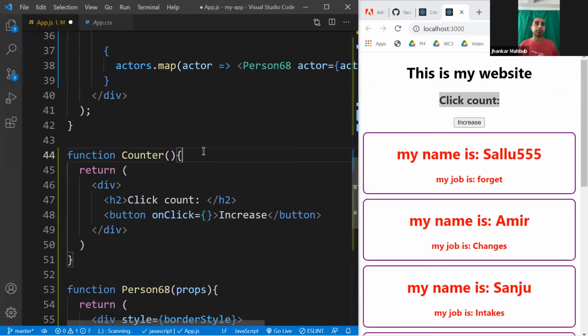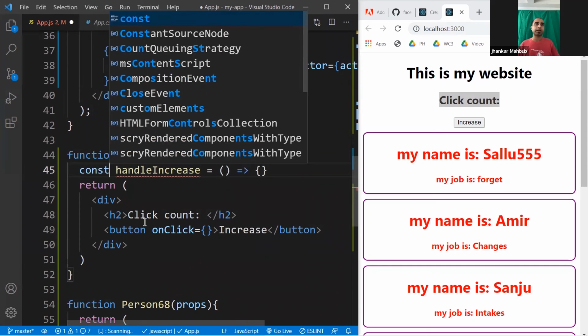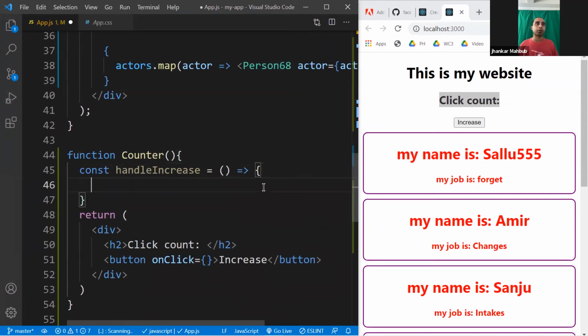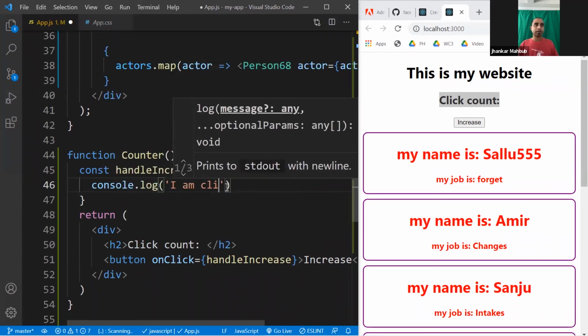And here you can write this function inside your component. So it could be a function handleIncrease. It might take any parameter if you write an arrow function, and then inside it, if you do a function, you need to write a const. If you do an arrow function, you can do it either way. If it's just one single line, you can write it here. If you write multiple lines, you can write it in multiple ways as well. But anyway, we do a console log, I am clicked.